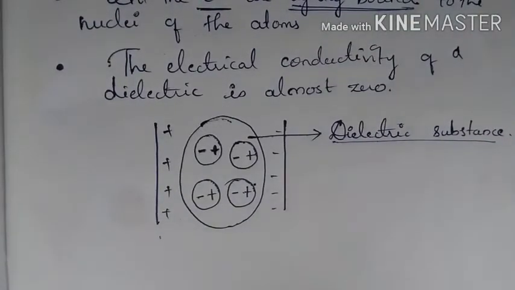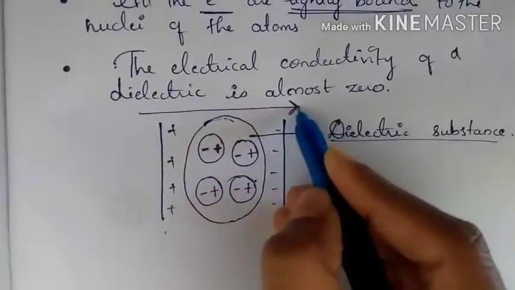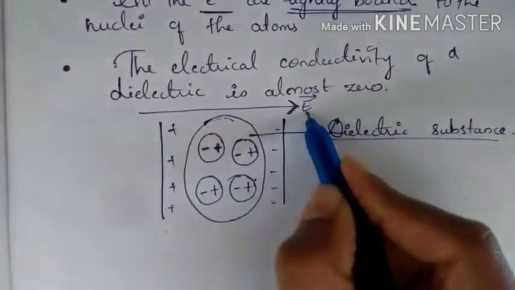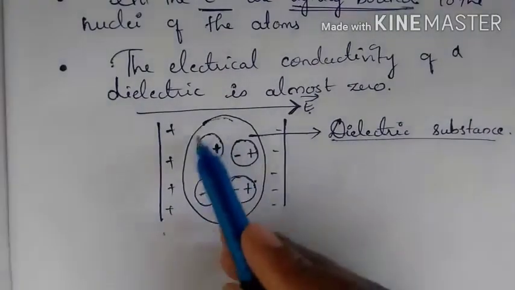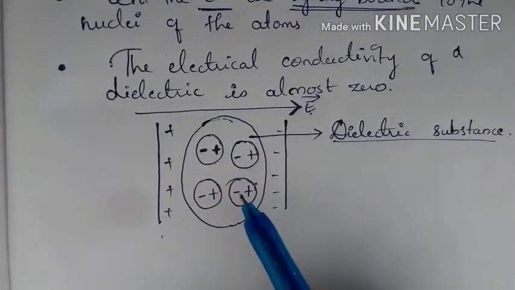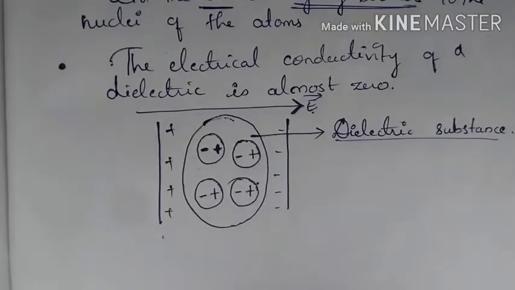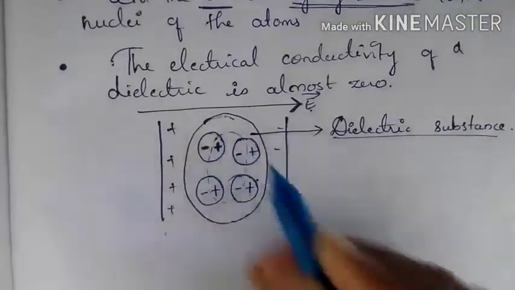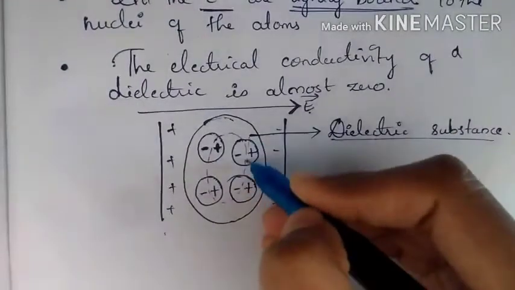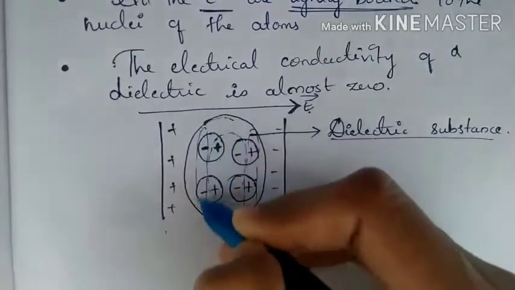If you observe, there is an orientation of charges. This happens when there is an electric field. In the presence of this electric field, the charges present in the molecules orient themselves in a particular order. When they orient, the inner charges cancel each other, and a few outer charges create a layer.